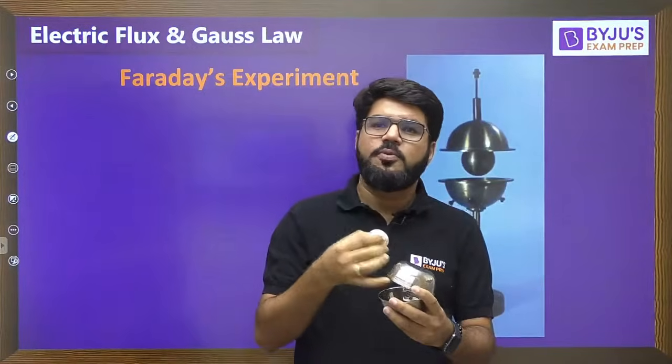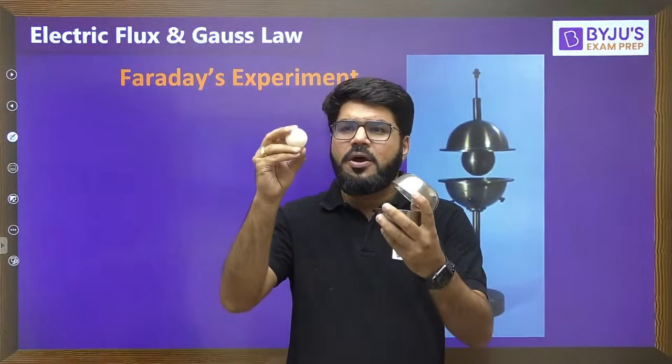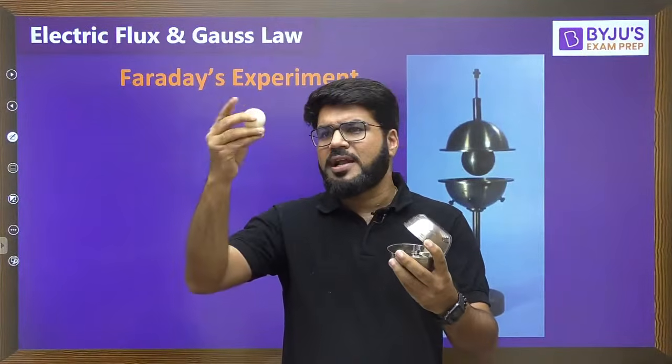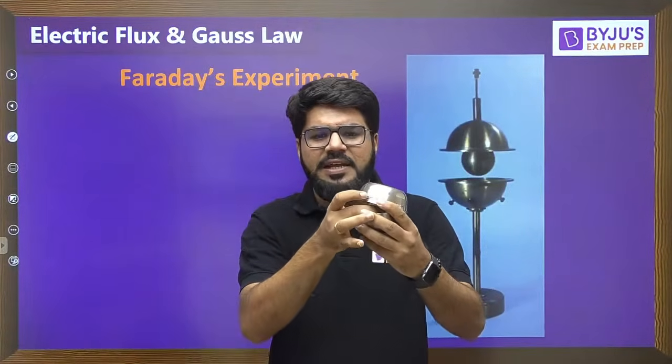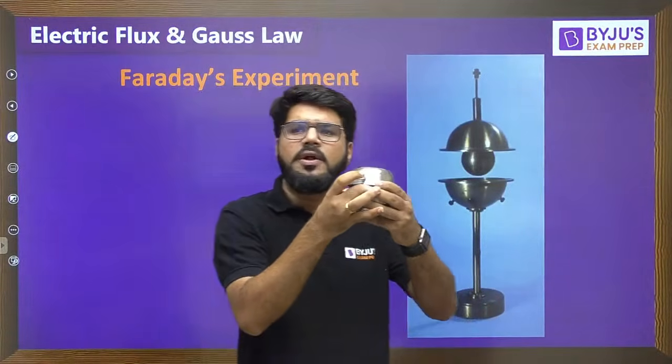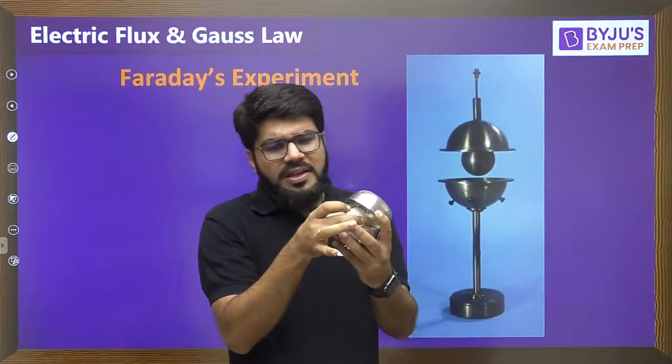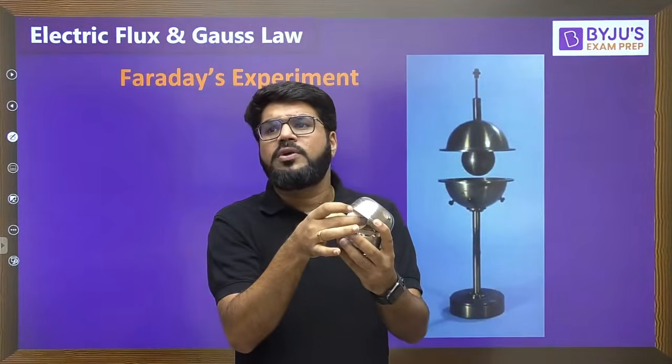Okay, so imagine it to be a metal ball and it has to be concentric, and this is a solid sphere. This is not like two hemispheres. This is one solid sphere which is going to be placed inside the outer sphere and it has to be concentric with it.